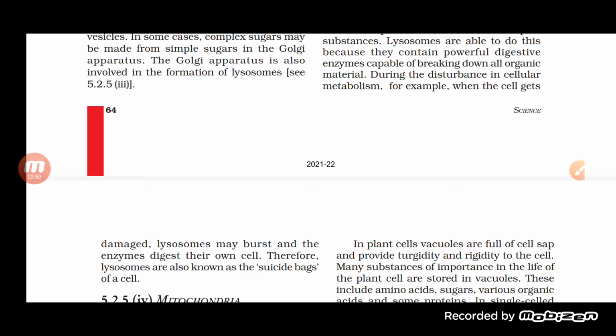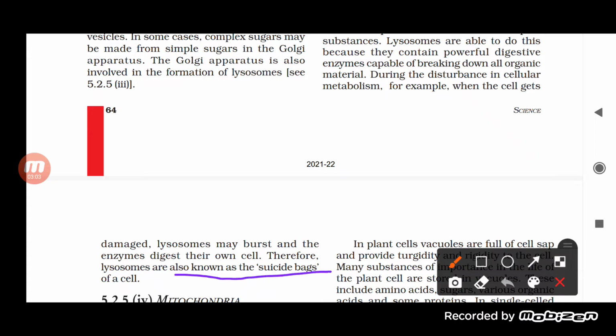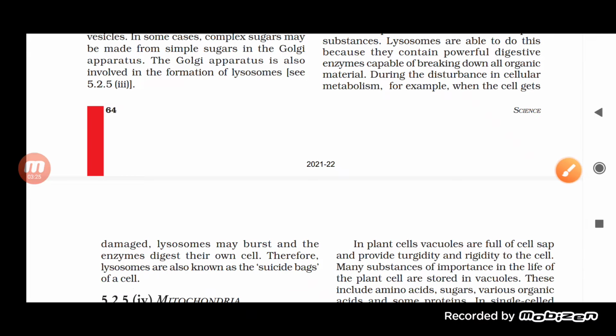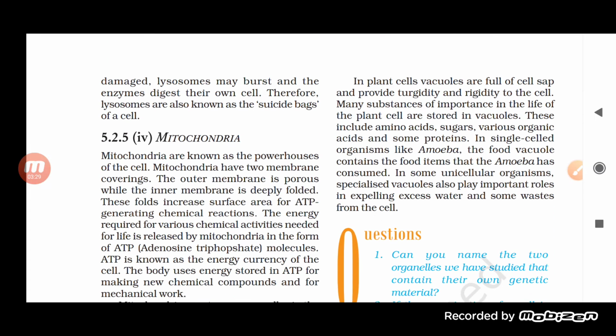It is because of this reason that it is also called the suicidal bag of the cell. Why is it called a suicidal bag? As it is responsible for digesting its own cell when the cell gets damaged, or if the lysosome bursts and the enzymes get spread. So this is all about the lysosome.